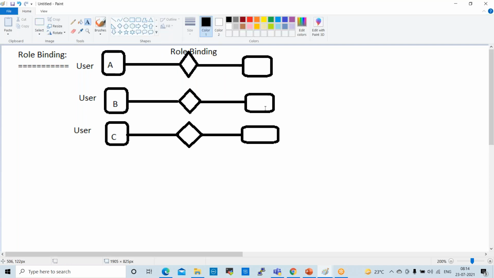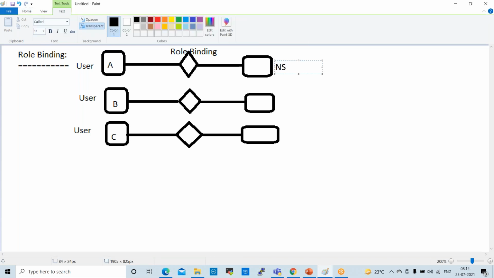Fine. So here NS1 role, this is NS role 1. This is NS2 role. NS3 role.